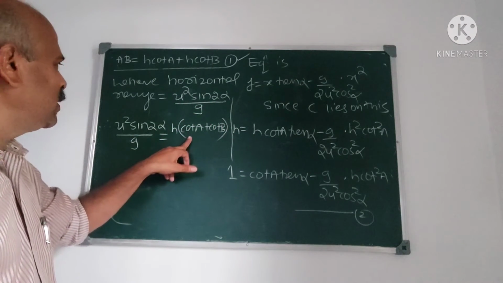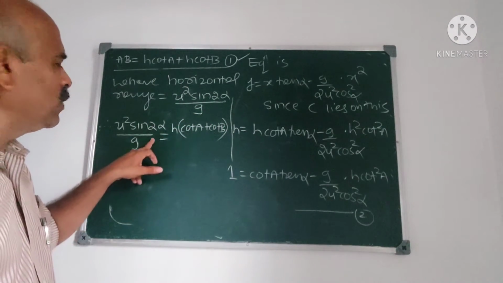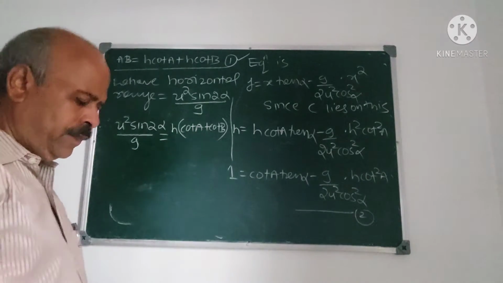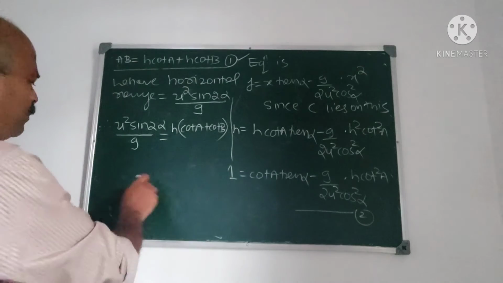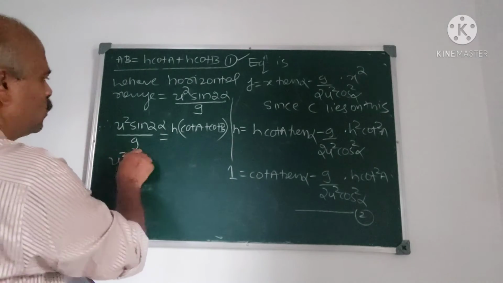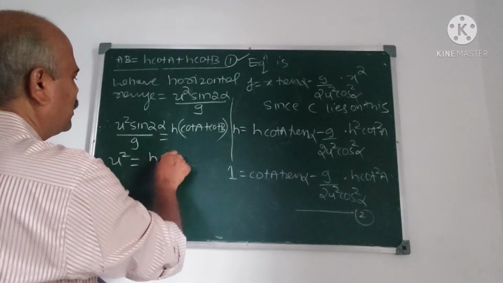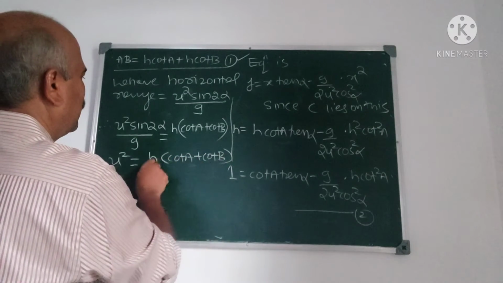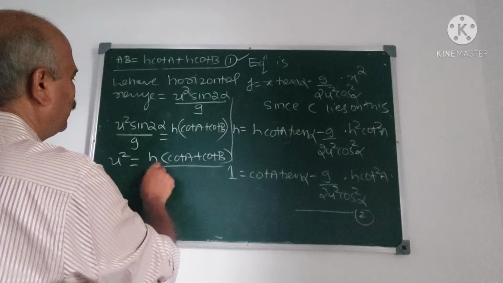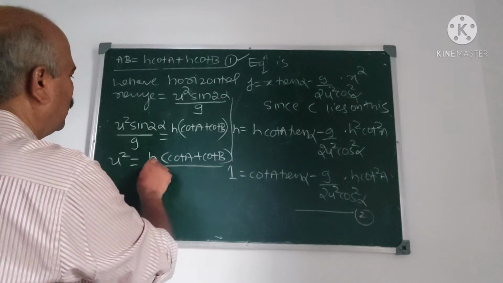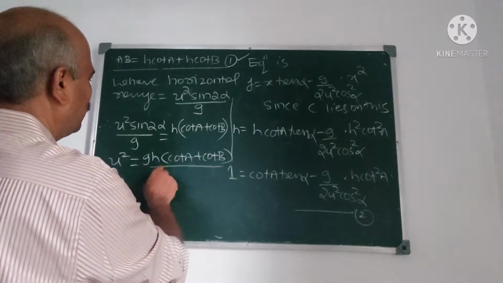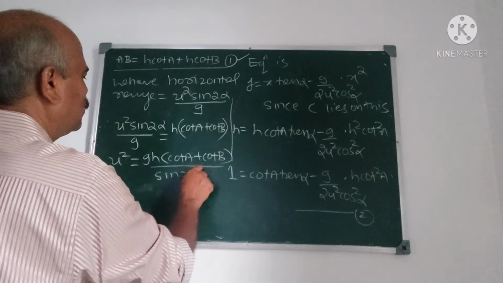Therefore, u square sin 2 alpha by g is h into cot A plus cot B. Therefore, u square is h into cot A plus cot B divided by g, that is, u square is h cot A plus cot B upon g sin 2 alpha.